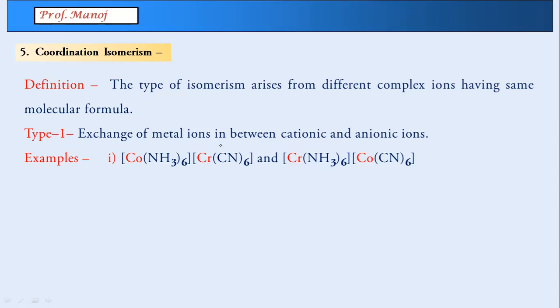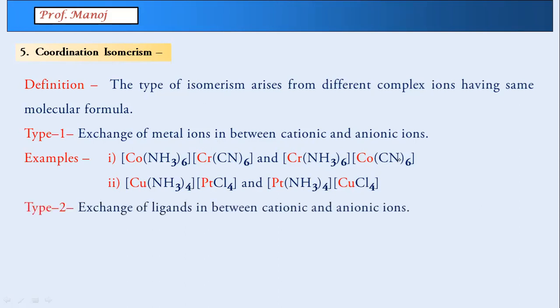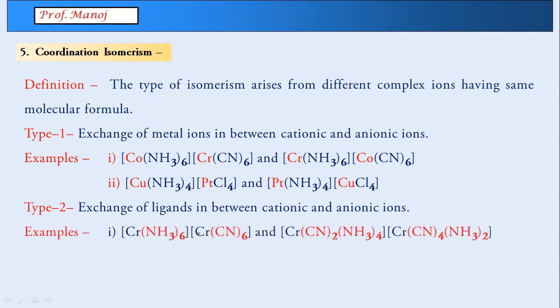You can see the ligands have been kept as they are, not changed. Another example, copper in exchange with platinum. This was exchange of metal ions. Type 2 will be exchange of ligands. So now all of them are not exchanged perhaps sometimes. So you can see here chromium has remained the same. You see chromium is the same.